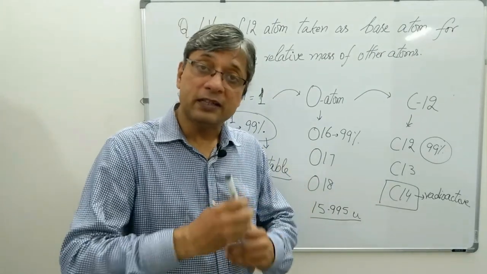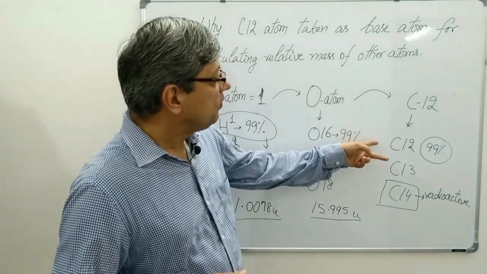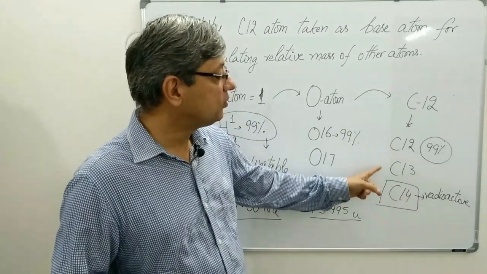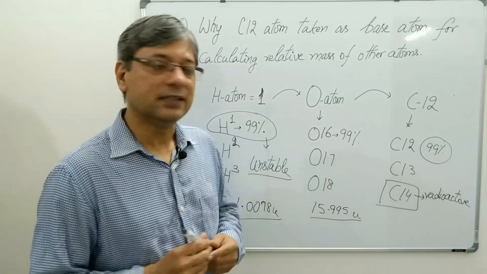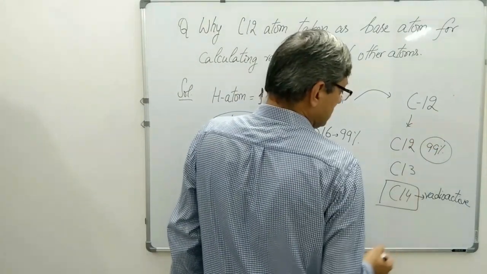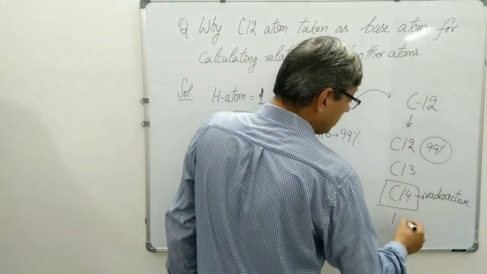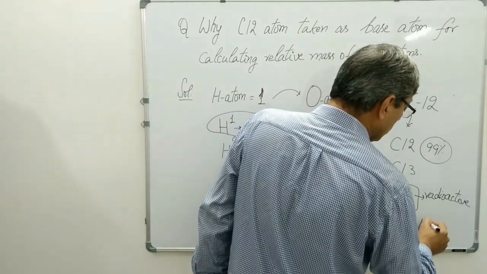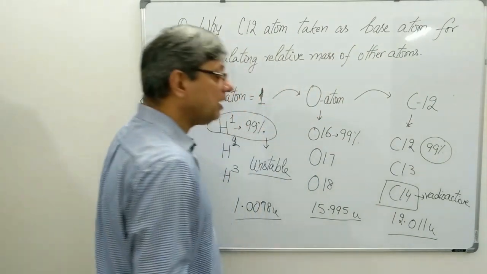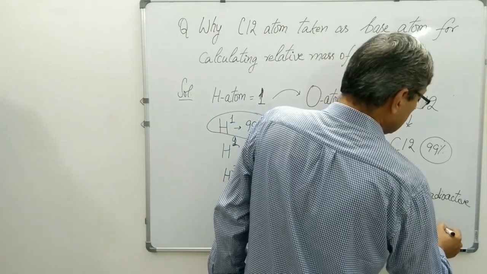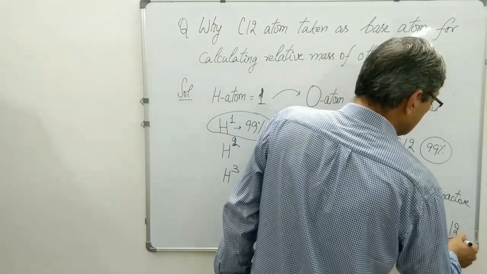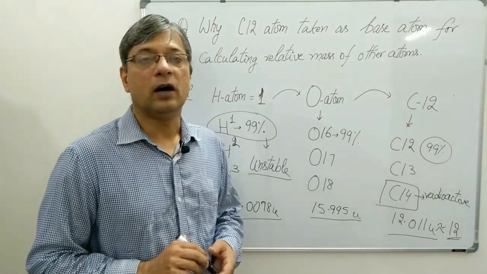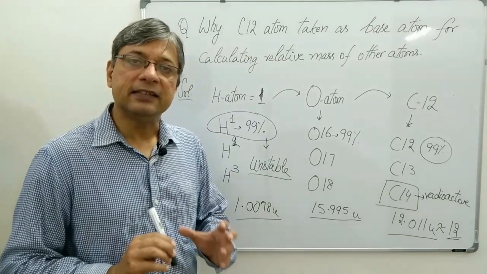So to calculate the average atomic mass, we have to consider only 2 isotopes, carbon 12 and carbon 13, and the average atomic mass of carbon was found to be 12.011 U, and it was taken as a whole number equal to 12. That's why carbon 12 was selected as the base atom.